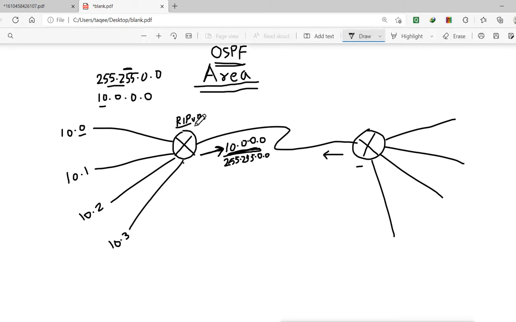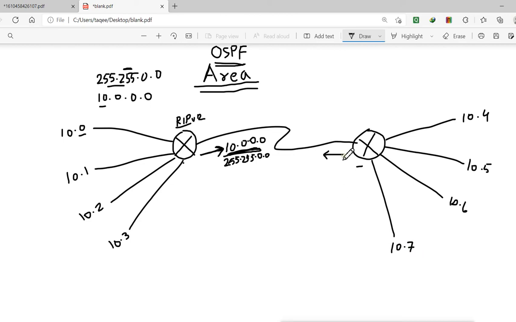And in RIP version 1, it does not send about the subnetting, it sends only that I am having this network. Now this can be a problem if they don't support the classless routing, then it will create a problem. For example, we use the 4 subnets of 10 here, and if I use the other 4 subnets of 10 here, like 10.4 here, then 10.5 here, and 10.6 here, and 10.7. Now what happens if we use RIP version 1?